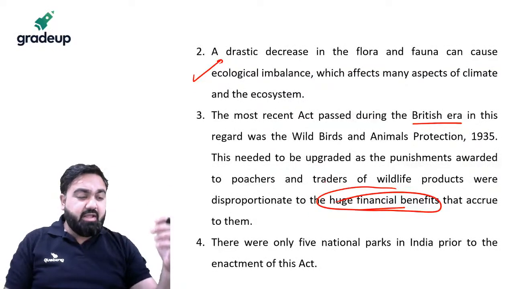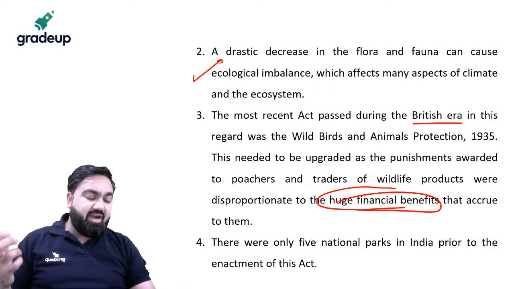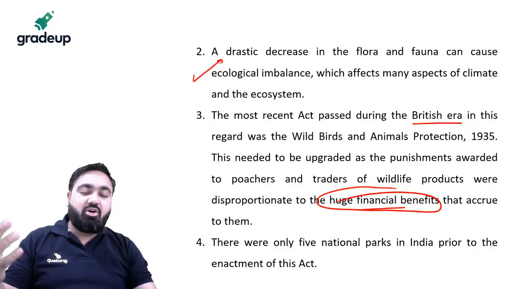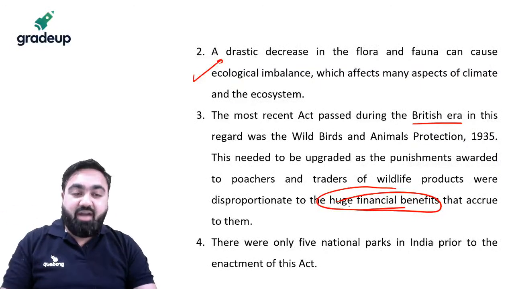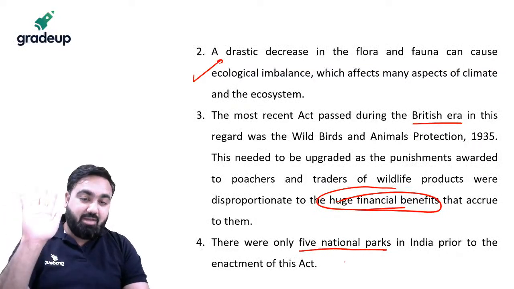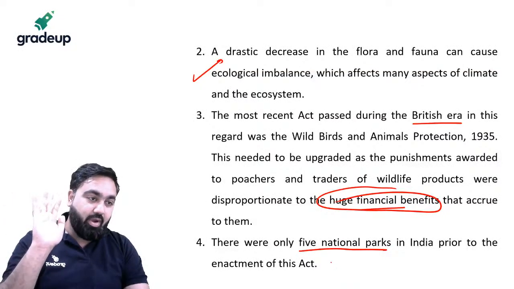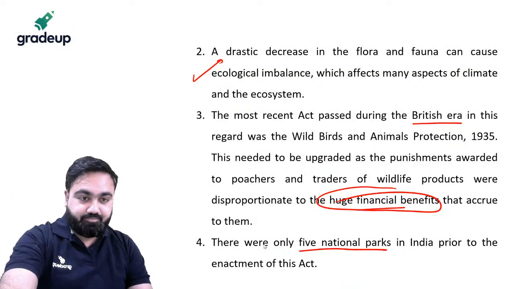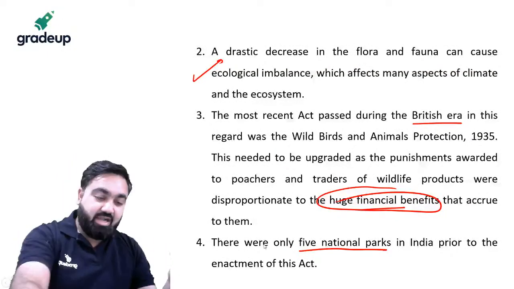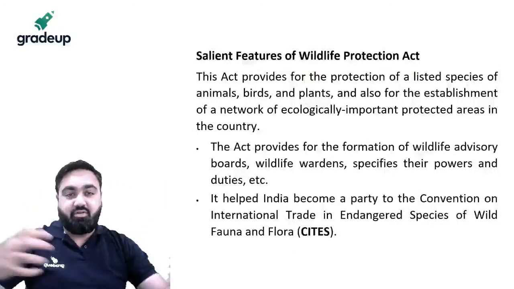You would have seen that people kill wild animals for very bad reasons, reasons that they think would be financially beneficial for them. There used to be only 5 national parks in India before the 1972 act. After this act, many more national parks were created, which led to more protection of wildlife.